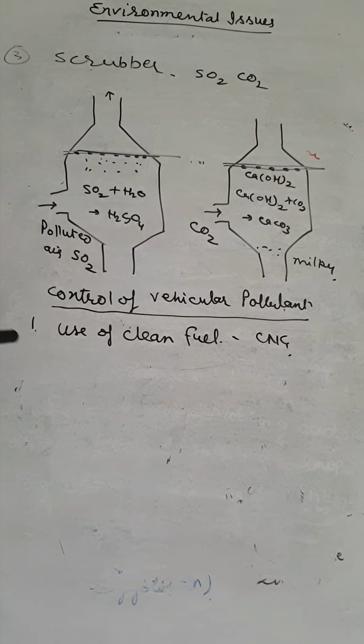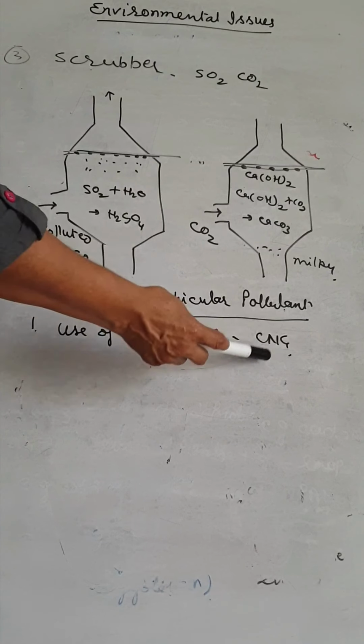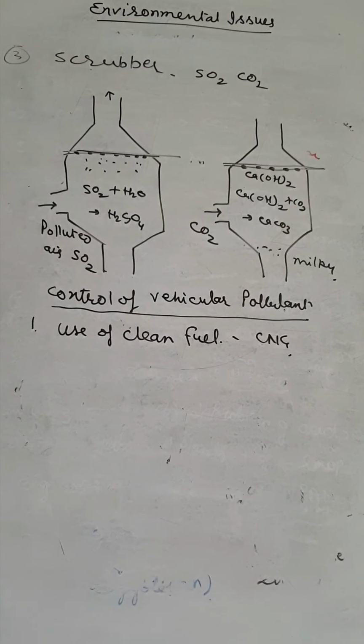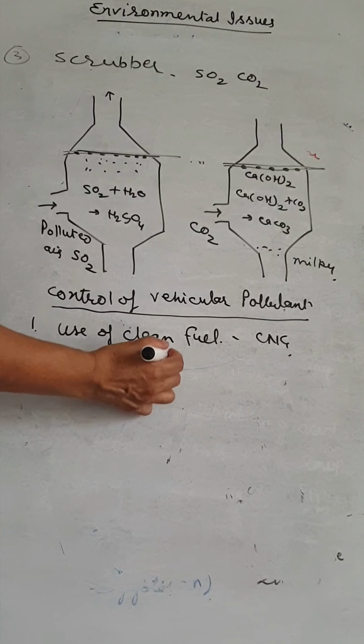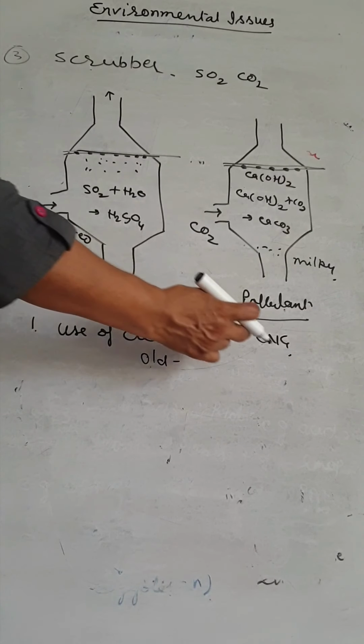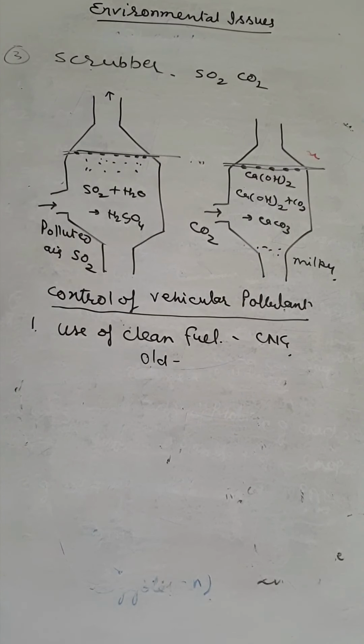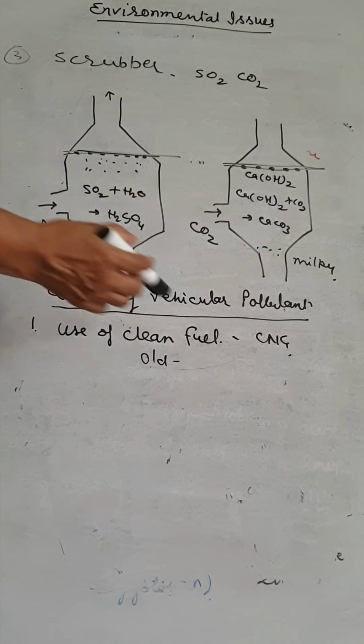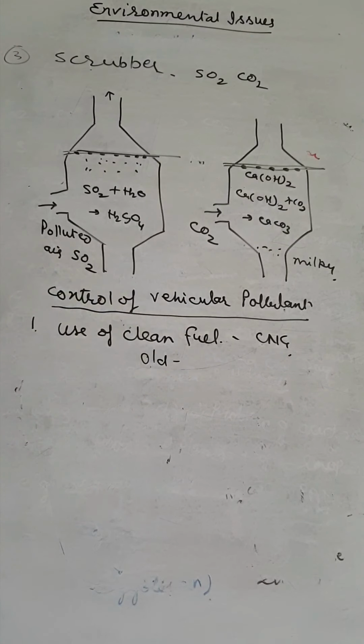CNG is a clean fuel; when it burns, nothing harmful is released into the atmosphere. The old vehicles' fuel should be exchanged for CNG. Air pollution is reduced by the use of clean fuel.